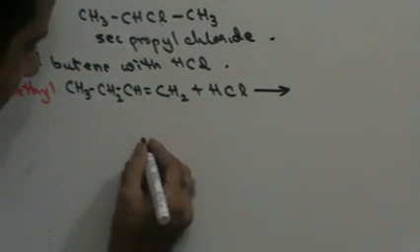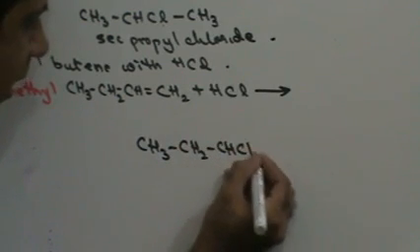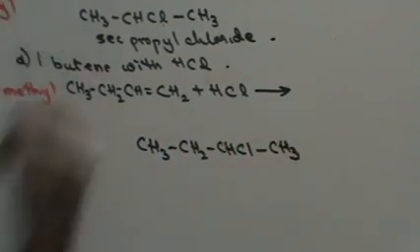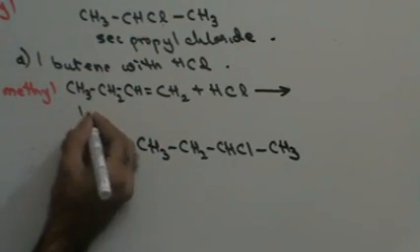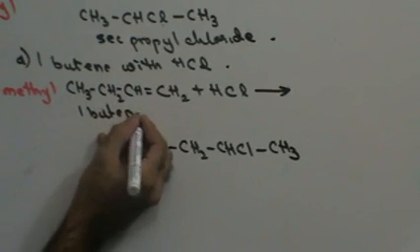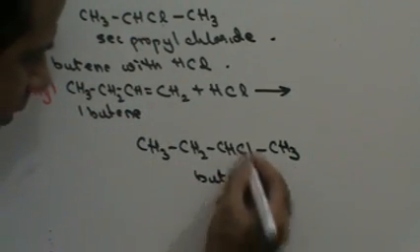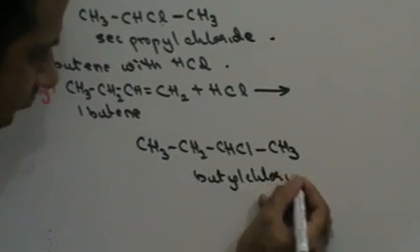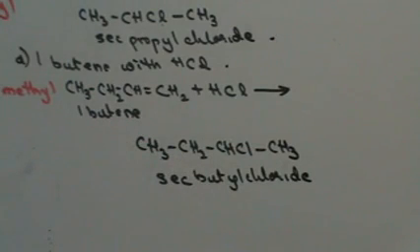So my reaction will give CH3, CH2, CHCl, CH3. Right? This is your 1-butene, and 4 carbon atoms, therefore butyl, Cl, therefore chloride, chlorine attached to the second carbon atom, therefore sec-butyl chloride.